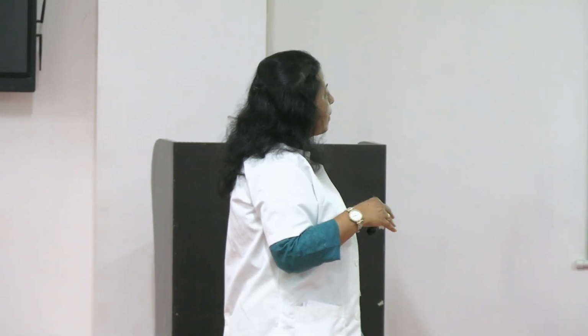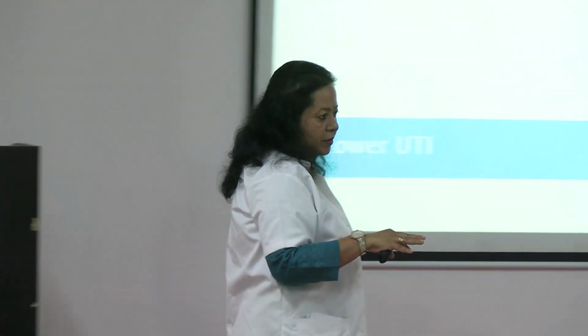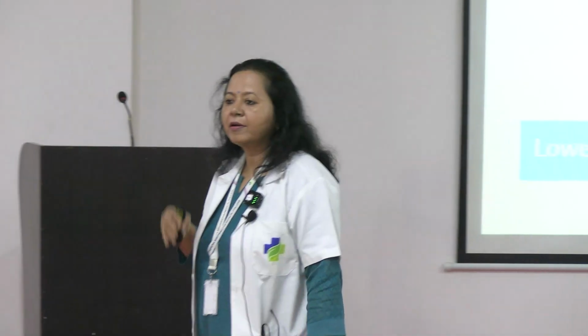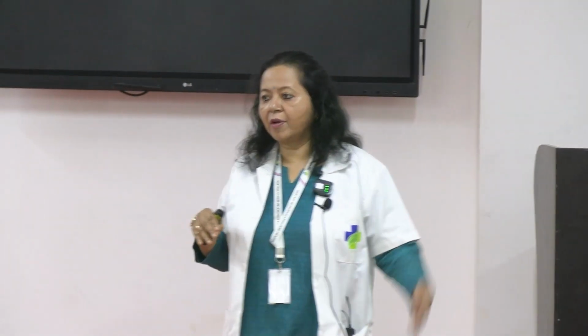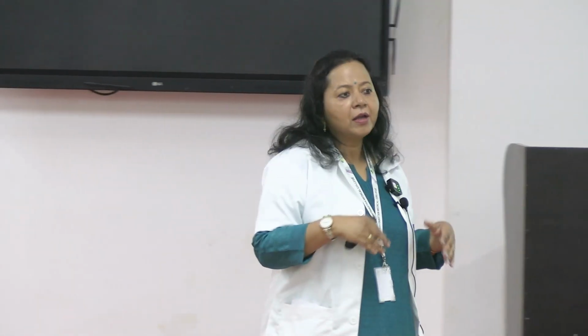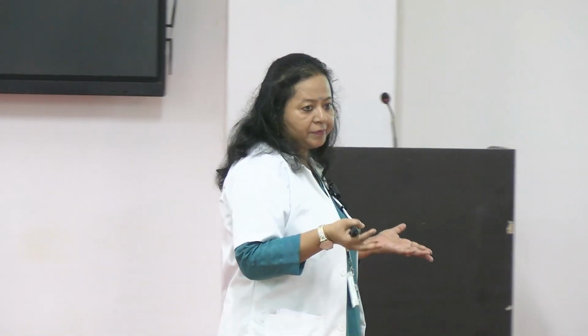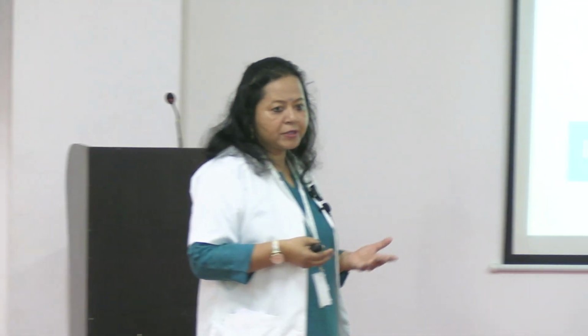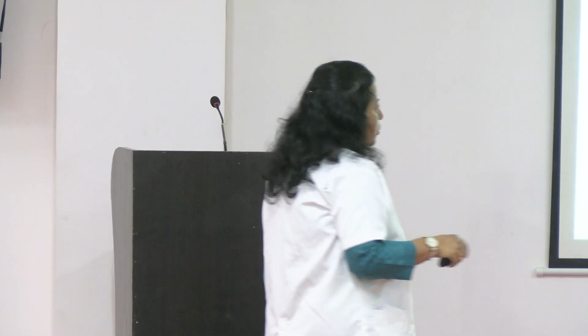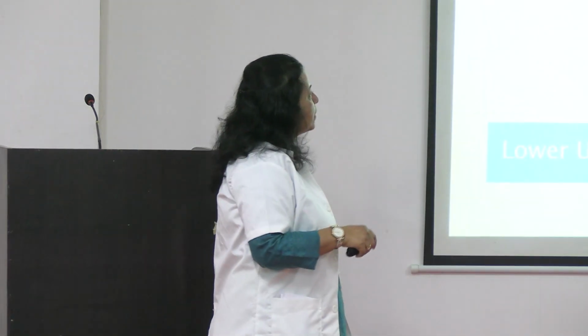Another cause is hematogenous spread: the patient has an infection in the blood, and that infection ultimately reaches the kidneys. So that is also a descending infection, coming from the systemic disease. In those patients, usually the patient will have fever, and systemic involvement is also there. The patient will have fever, vomiting, nausea and abdominal pain.